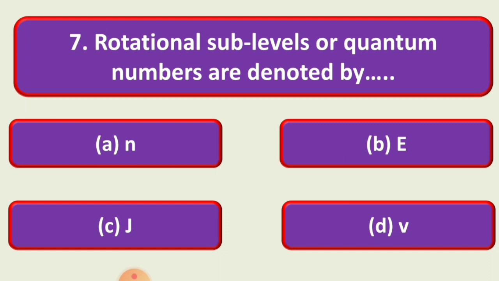Question 7, that is, rotational sublevels or quantum numbers are denoted by, options are: A, N; B, that is E; C, that is J; D is phi. And the correct option is C, that is J. Rotational sublevels or quantum numbers are denoted by the symbol J.